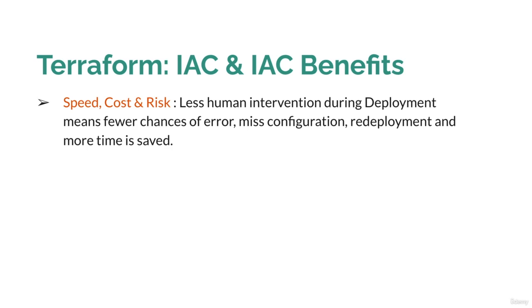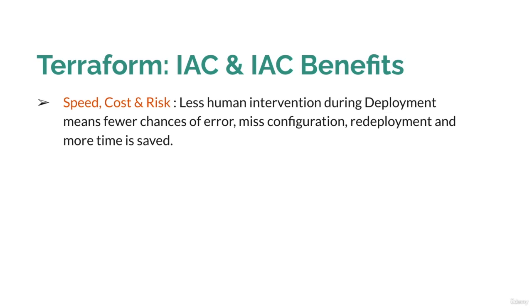But if your infrastructure is ready as IaC, you can deploy it via Terraform. You can simply execute the Terraform files, and they will create your environment within a few minutes or a few hours. So it is increasing the speed of your deployment. It is also saving cost, and it is also minimizing the risk of manual configuration error or redeployment, right?